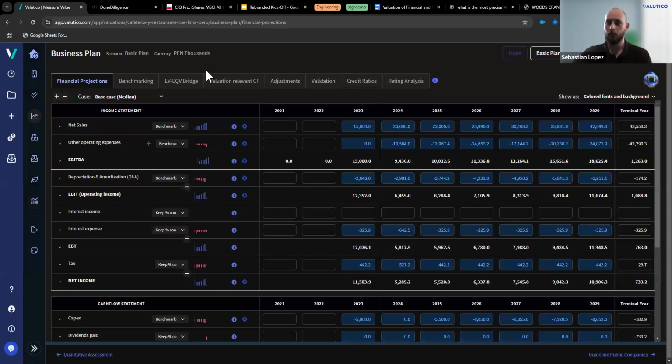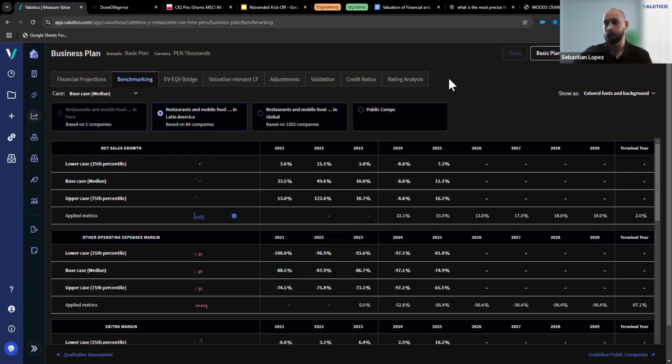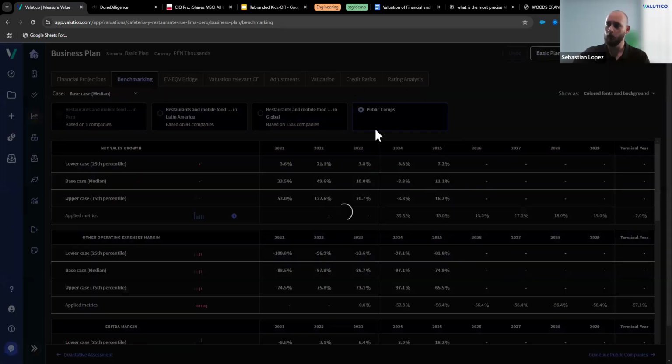Okay. If you guys remember, we have the benchmarking here at the top, and this is the old way of looking at the comparable forecast, or again, sorry to be redundant, benchmarking for a company. On our last release in October, we added the option to benchmark not only with public comps. Remember, we can use public comparables. These are the companies that you select as comparables in the next step. Of course, this list is editable. You can change it. When you first get to the business plan, these will be recommendations made by the platform, but of course, you can change that later on.